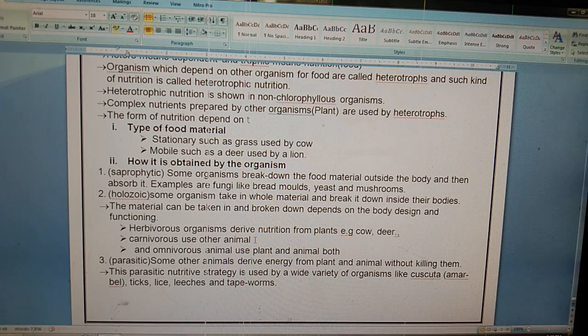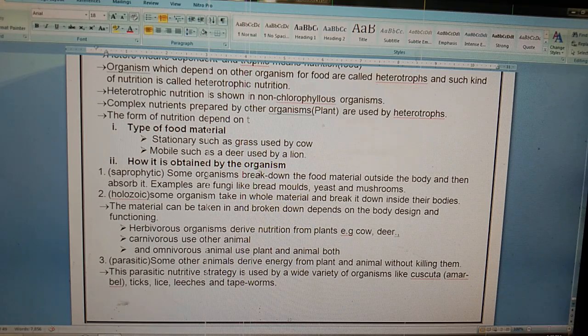First of all, they kill the animal. When they eat the animal, then inside the body this animal is broken down. So they also break down food inside the body. If we talk about omnivorous, we know omnivorous animals are those which depend on both plants and animals. So herbivorous, carnivorous and omnivorous all come under the Holozoic. Why? Because they break down food inside the body.